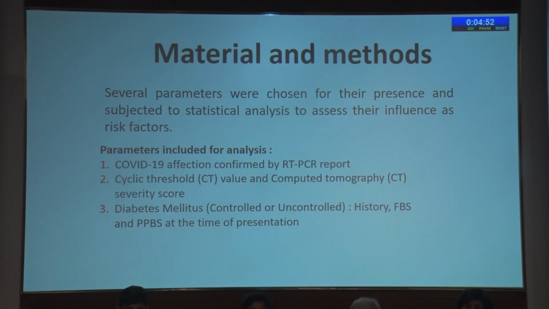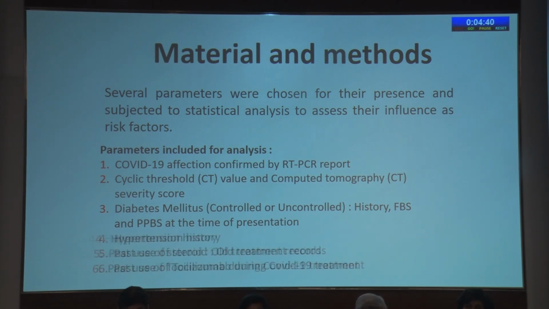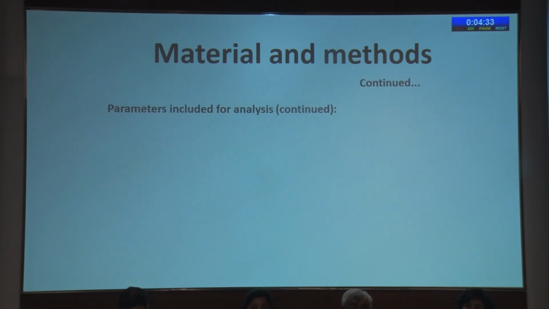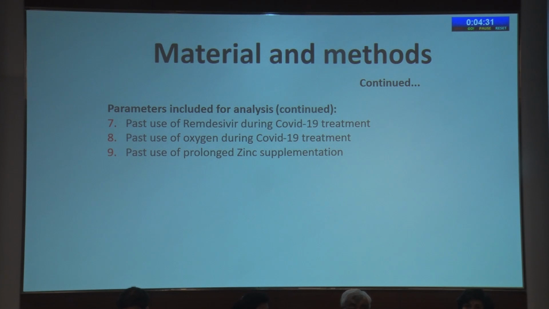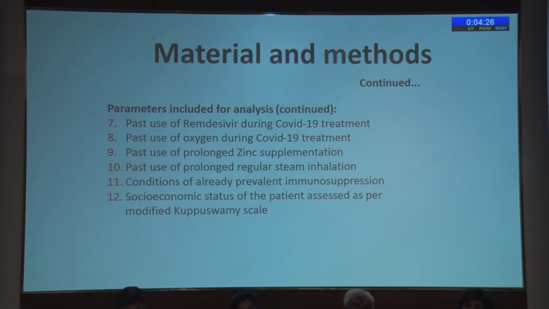Parameters included COVID-19 affection confirmed by RT-PCR report, cyclic threshold value and computed tomography severity score, diabetes mellitus from history, FBS and PPBS at the time of presentation, hypertension history, past use of steroids from old treatment records, past use of tocilizumab during COVID-19 treatment, past use of remdesivir and oxygen during COVID-19 treatment, past use of prolonged zinc supplementation and prolonged regular steam inhalation, conditions of already prevalent immunosuppressions, socio-economic status of the patient assessed as